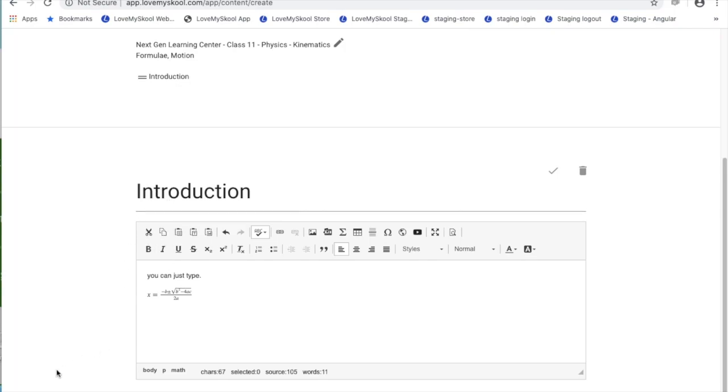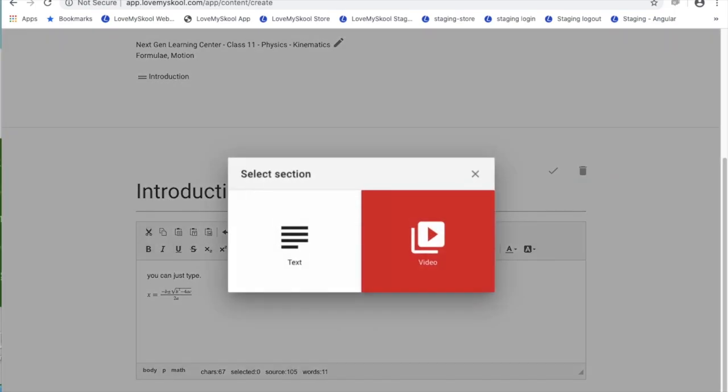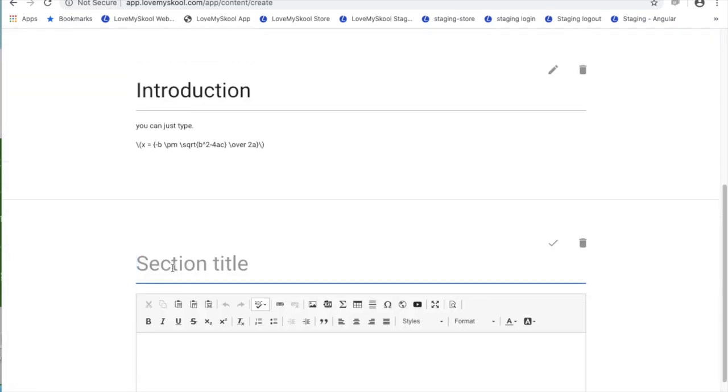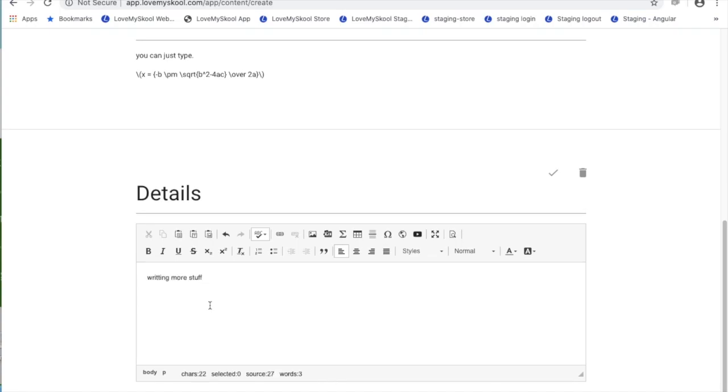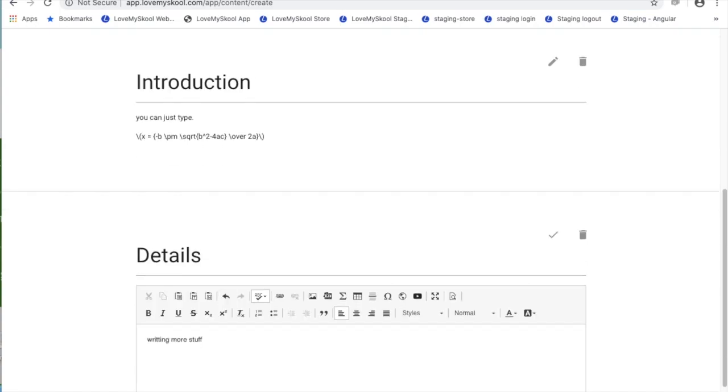Now once this section is done, I can keep on adding more sections. I can either add a text section or a video section. Video section is for uploading your own videos, while another text section would be similar to the first section that we had, and I can keep writing more stuff here. And once I am done, I can save and do next.